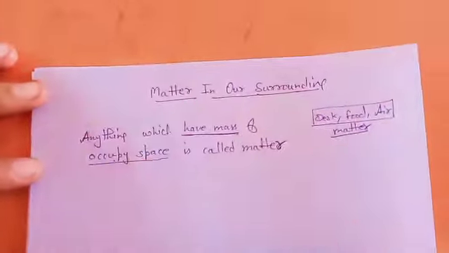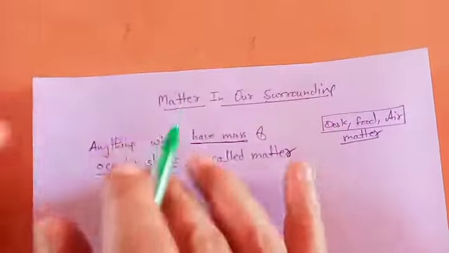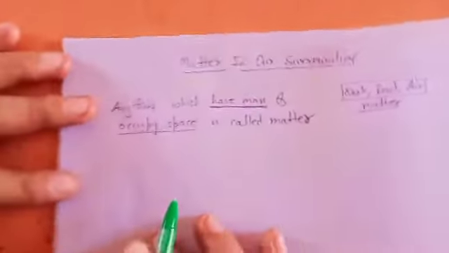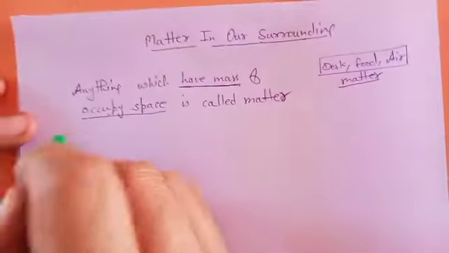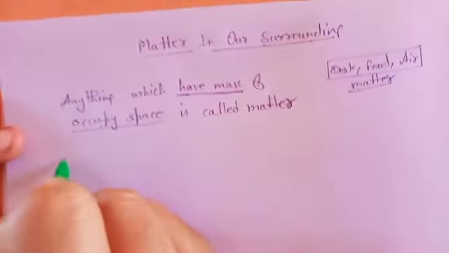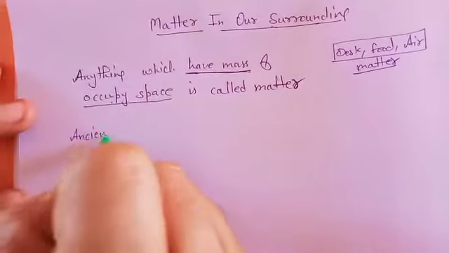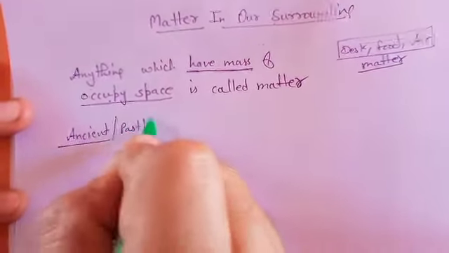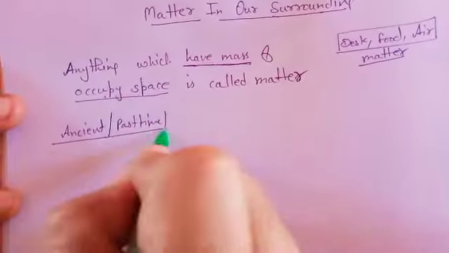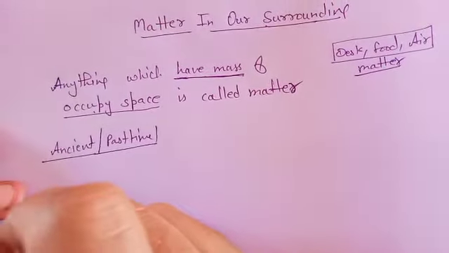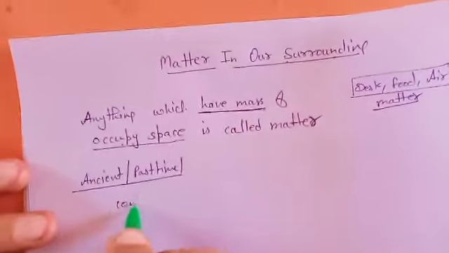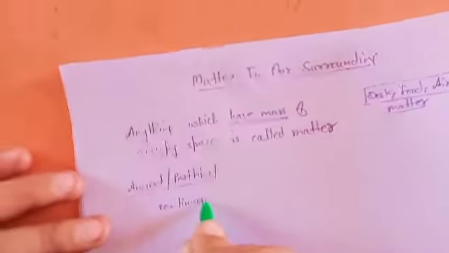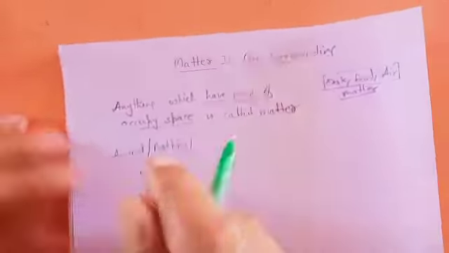Matter is our surrounding stuff, and we will discuss matter further. In ancient times, in past time, what were they calling matter? They were calling matter either continuous, meaning a single thing.